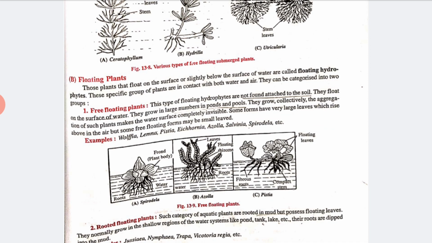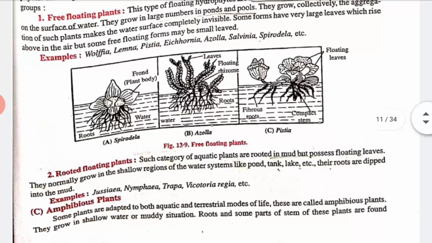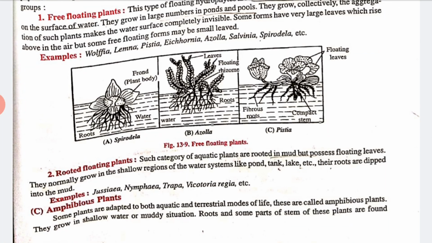You can see in this picture, there are some pictures given to you. These are examples of free floating plants. Again, floating plants are also divided into rooted floating plants. Such aquatic plants are rooted in mud, attached in mud, but possess floating leaves, so they can still float.